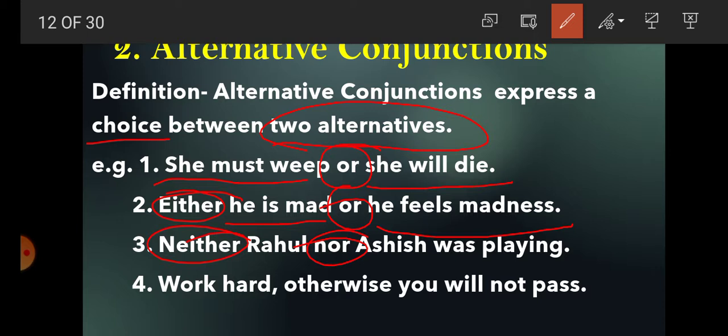Next one, students, work hard otherwise you will not pass. So there are again two choices, that work hard or you will not pass. And the two choices are here, and the conjunction is what? Otherwise. So we got here, students, that when there are two choices we have to use alternative conjunction.